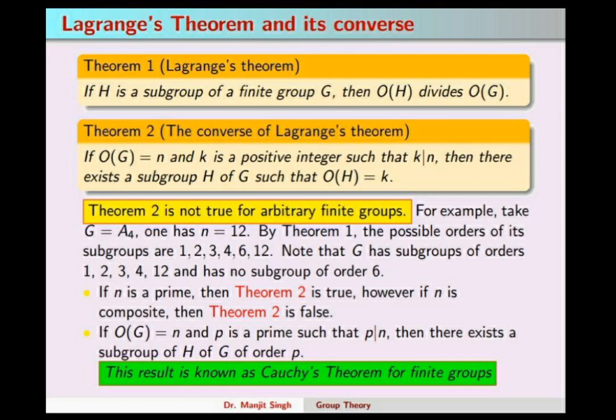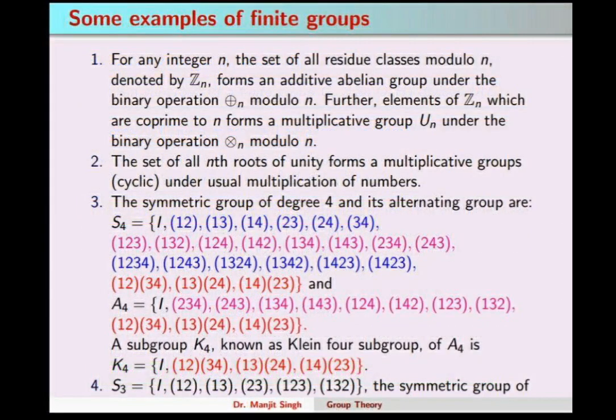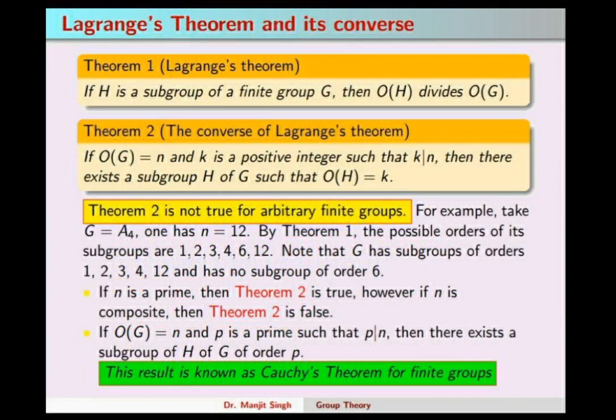In the previous slide you see that A4 has 12 elements, but it has no subgroup of order 6, as I have written here. For example, we take a group G equal to A4, then n is 12.